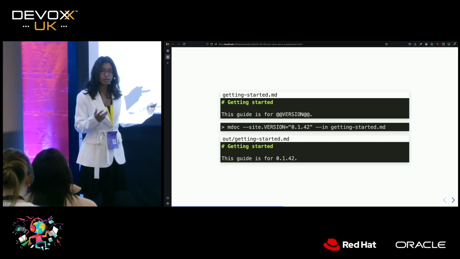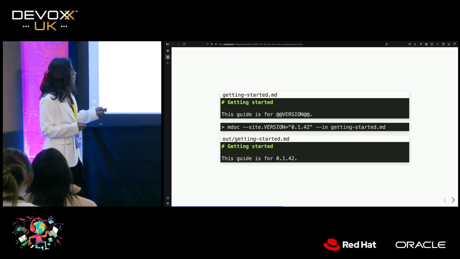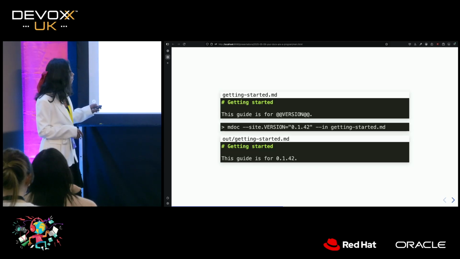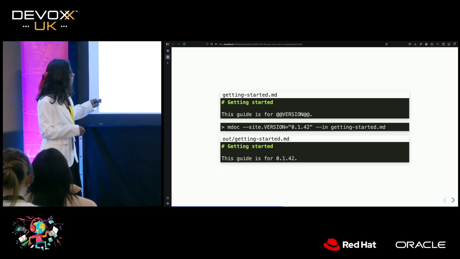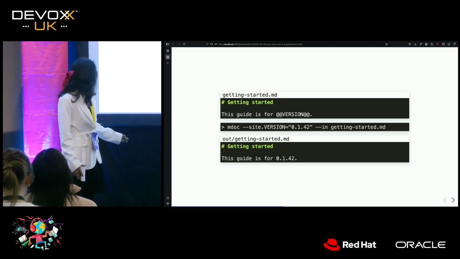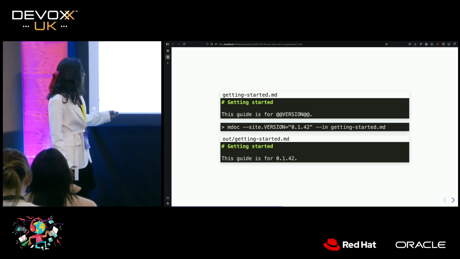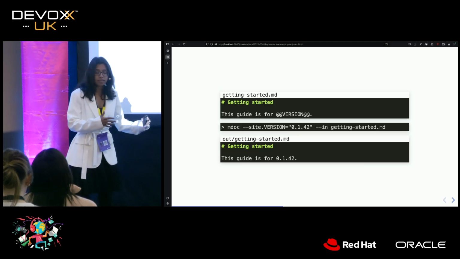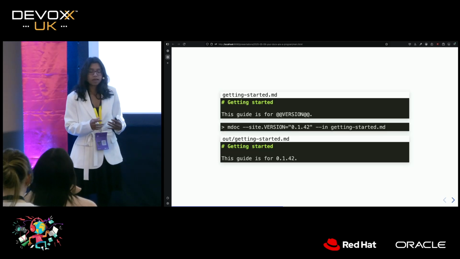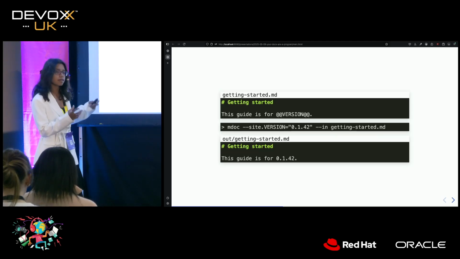Well, we can do that by substituting a variable called version. So here what we're doing is that we're saying that we want to not write the actual version in our input source. We want that version number to be substituted. And we can use mdoc as a tool to, when we run it, insert that version number. And so now as our output, we see that that version number has been inserted. So not only can we validate our code snippets and print the outputs of our code snippets, we can also substitute variables.